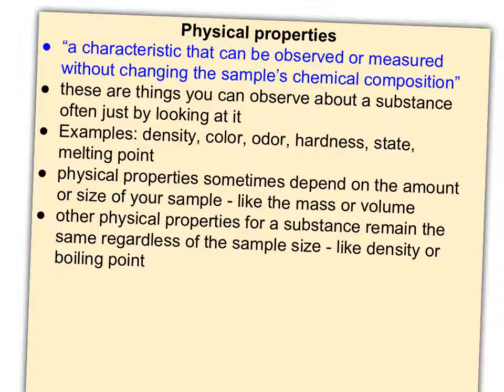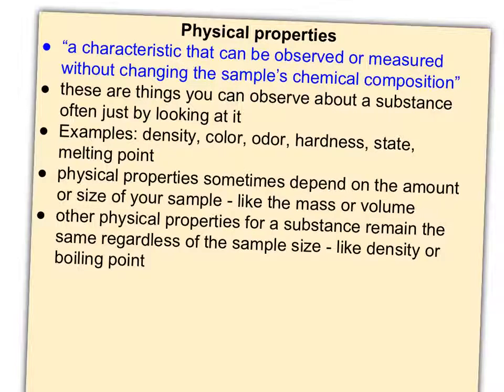So physical properties are the easier ones to understand and observe, I think, and they're commonly defined as a characteristic that can be observed or measured without changing the sample's chemical composition. So what does that mean in real English? It just means that these are things you can observe about a substance, usually just by looking at it. For example, your height, your hair color, your eye color, your weight, those are all physical properties of you.